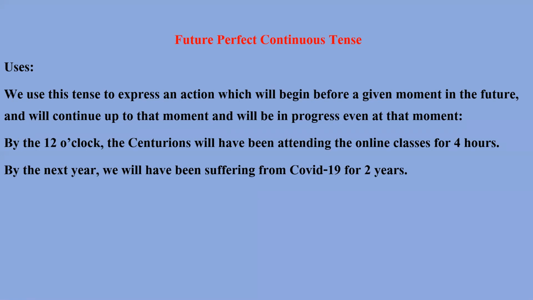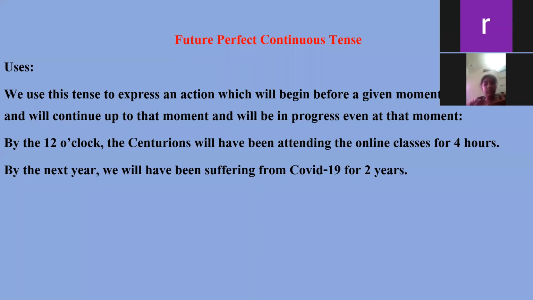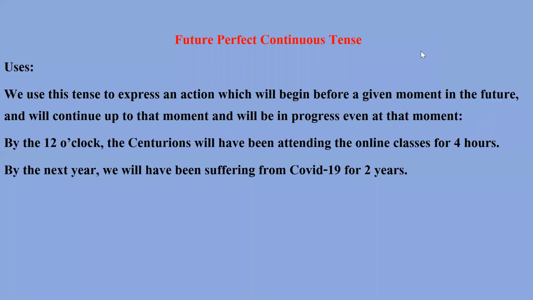So, dear students, we need to understand about this tense that whenever in the future we will have been doing any work from any certain or uncertain time, for those actions we should use the future perfect continuous tense. जब कभी हम फ्यूचर में कोई काम किसी समय से कर रहे होंगे, remember this in the future. Okay, so for those actions, we should use future perfect continuous tense.